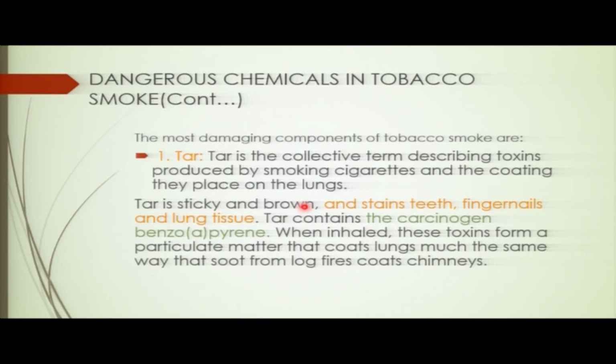The color of this tar is brown, and it is sticky, which means when it reaches the lungs or other parts, it can stick there and start to stain and change the color. The color of the teeth can be changed. You can try to see someone who smokes, how the teeth look. Even the fingernails change color, and also the lung tissues.